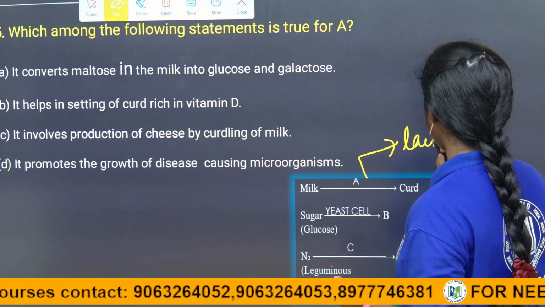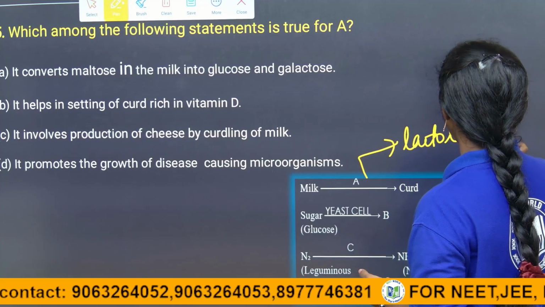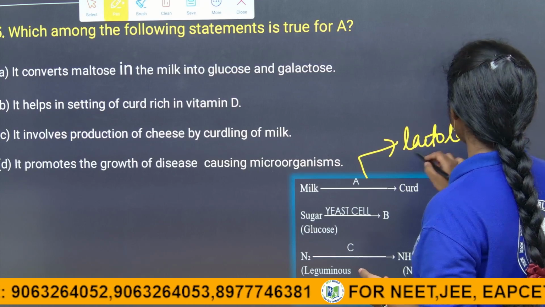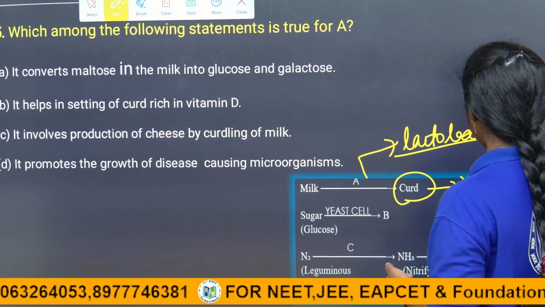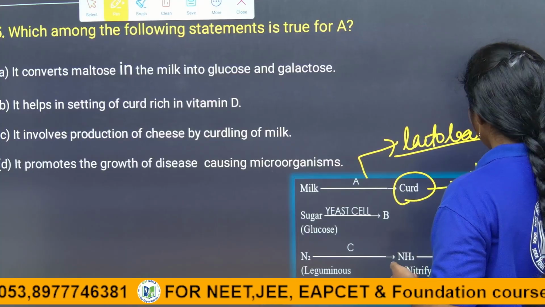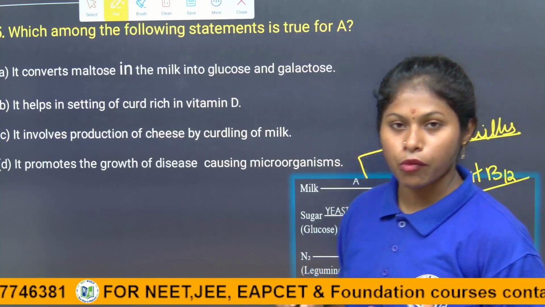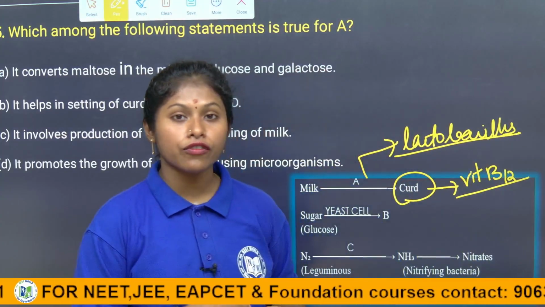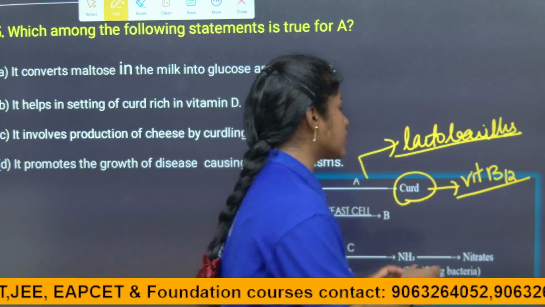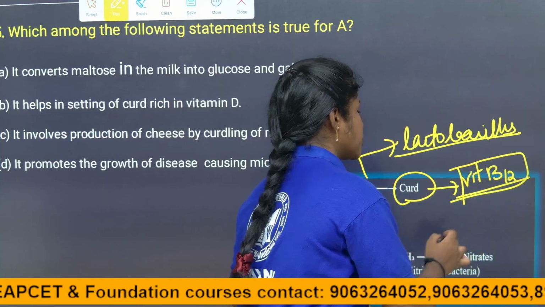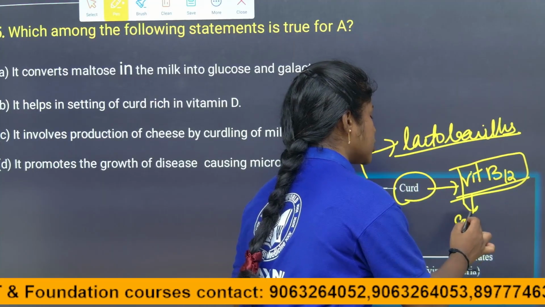What is the importance of curd, children? Curd has vitamin B12 which nourishes our body, and it is also helpful in the growth of healthy microbes in our body. Calcium is also present.